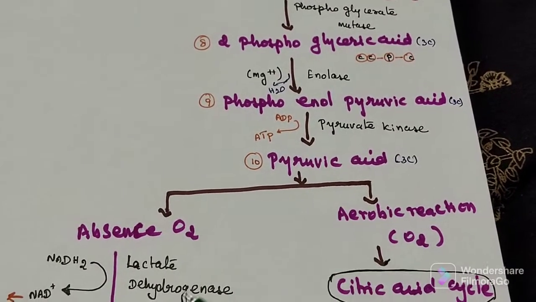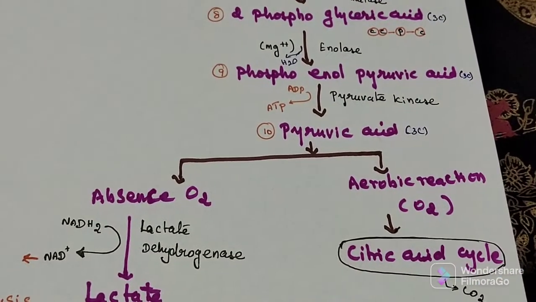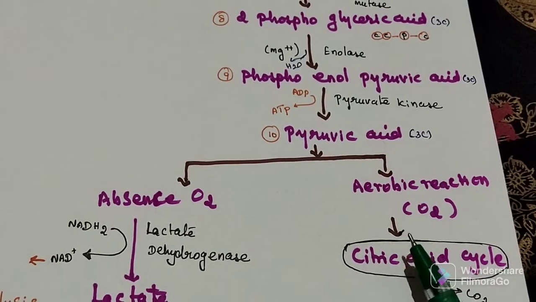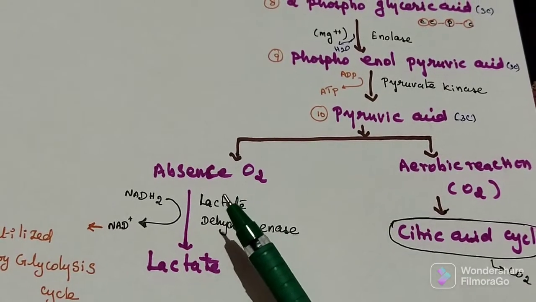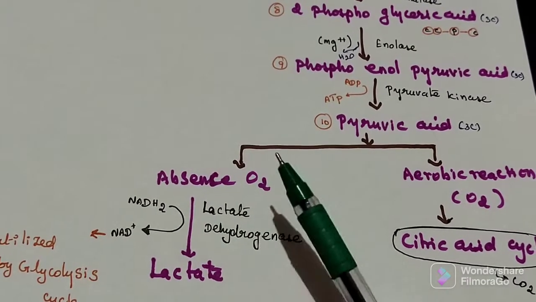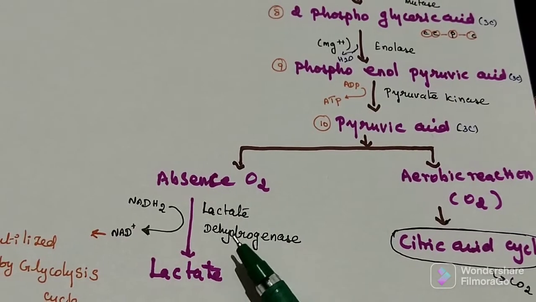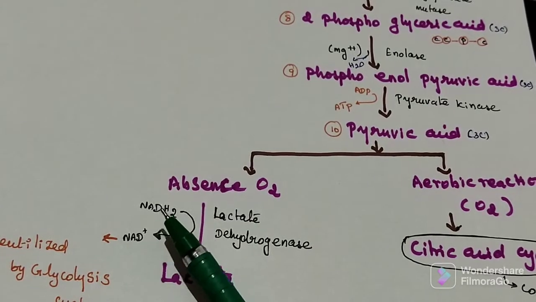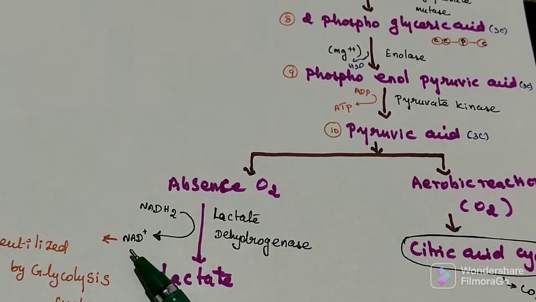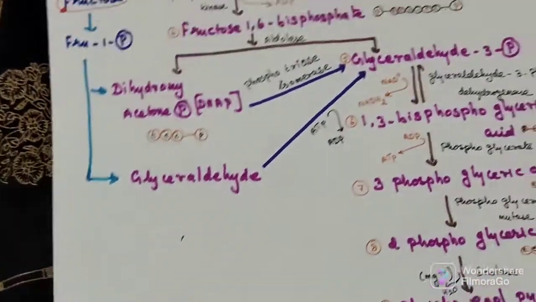Now this pyruvic acid enters 2 types of reaction. Presence of oxygen means it will enter the mitochondria and undergo the citric acid cycle. Absence of oxygen means pyruvate is converted into lactate with the help of lactate dehydrogenase enzyme. This NADH2 is converted into NAD+. This one is again reutilized by glycolysis.